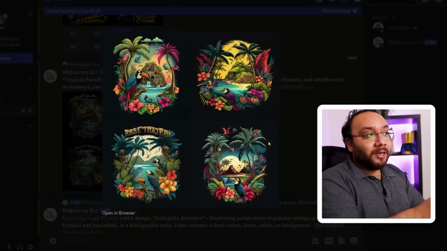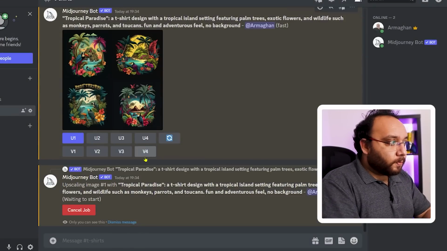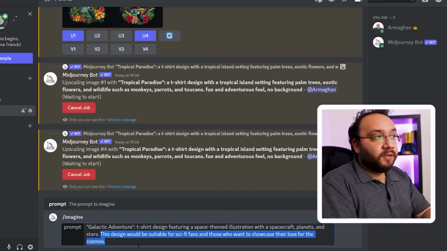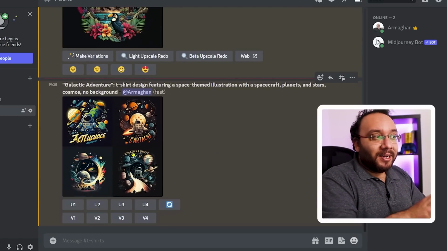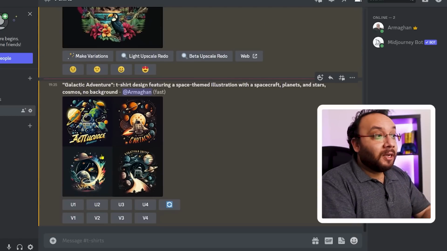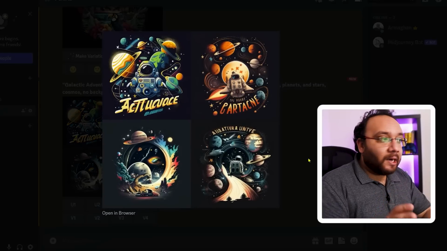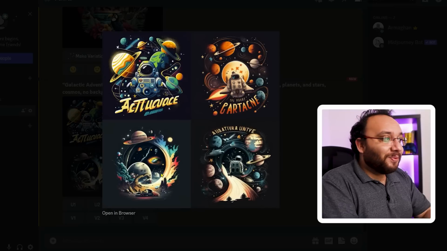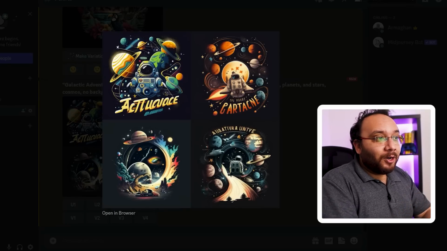Look how beautiful the designs are coming out of Midjourney. I am upscaling 1 and 4. Now I want to look at the Galactic Adventure, a t-shirt featuring a space-themed illustration. Midjourney is really good at providing images when we have detailed prompts. As long as you can control the output, Midjourney can be your best friend. The images for this Galactic Adventure shirt are awesome. Each of these images can be used as a t-shirt print or even can be printed on other items.